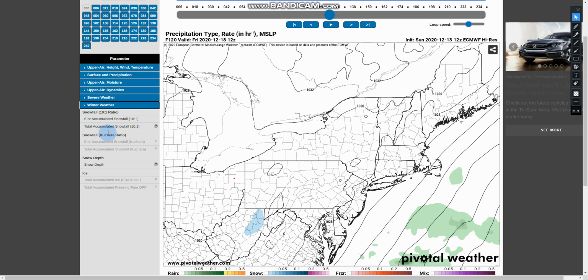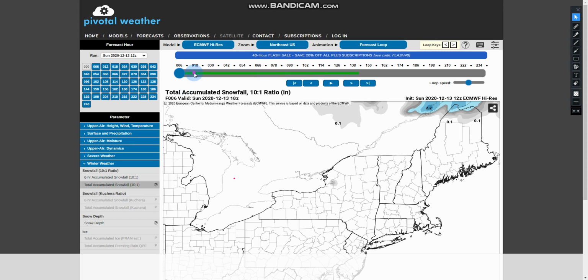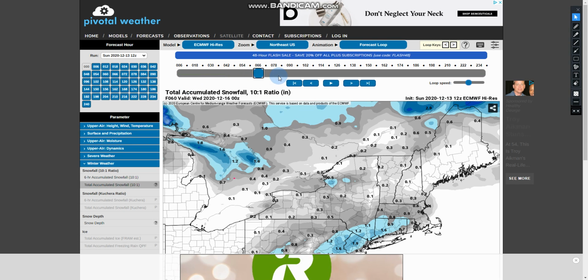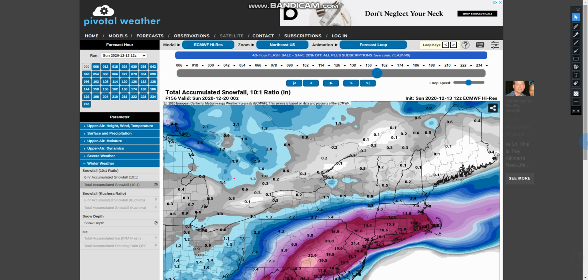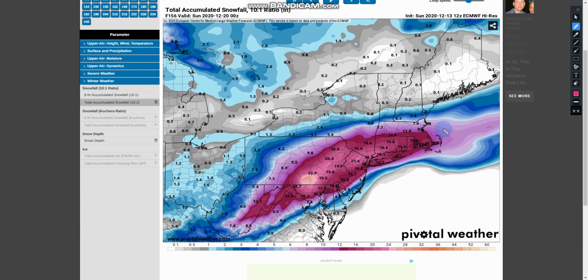You can see that this snowfall, shown by the European, has a big swath of 12 inches plus. Anywhere in this red here is 12 inches plus. You have close to 15 inches on Long Island, 20 inches in Connecticut and New York, just north of New York City, 22 inches in parts of northern and central New Jersey, and then you have this little pocket of 24 inches plus here. But then again, the European likes to overdo it a lot.